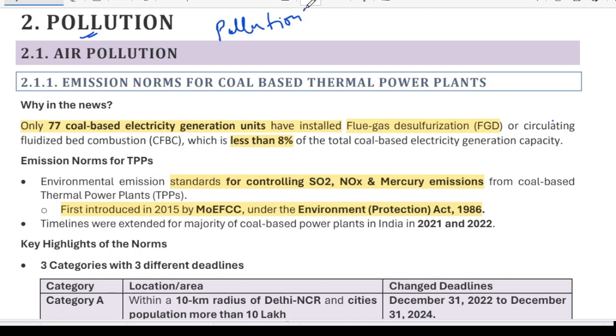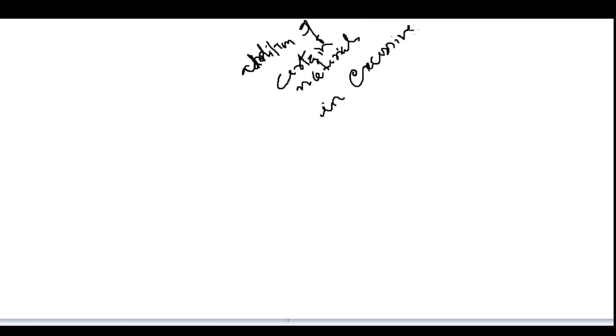When we go by the definition, pollution is nothing but the addition of certain materials in excessive amounts. Okay, so you must remember that this is called pollution.